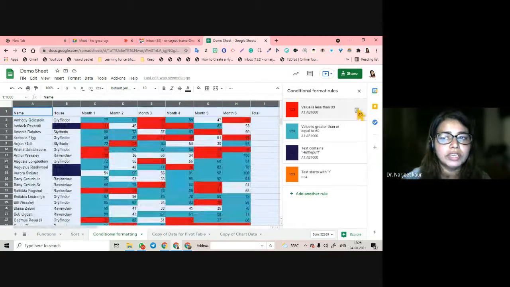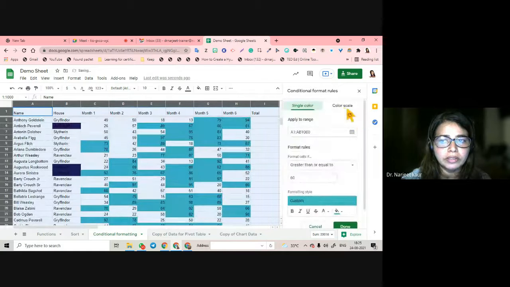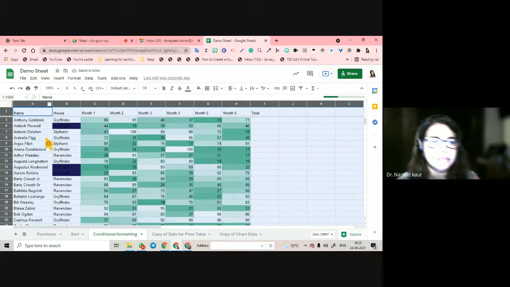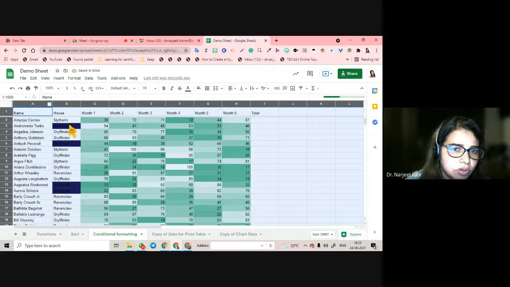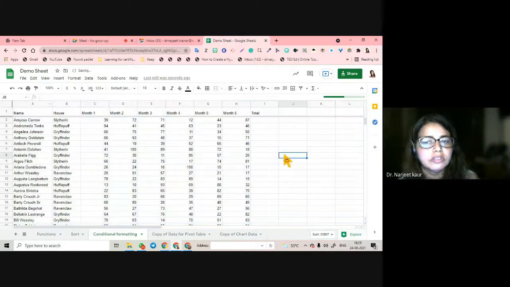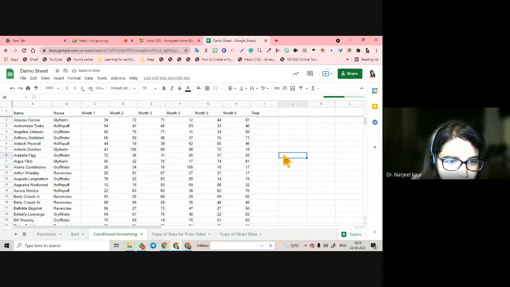And if you want to delete them, you can delete them one by one. You can color scale them also. Okay, this is not going to be tested, but you can try. You can color scale them. The scaling of the colors also works here. And select and format again, clear formatting, and it is going to clear all the formatting for you, right?